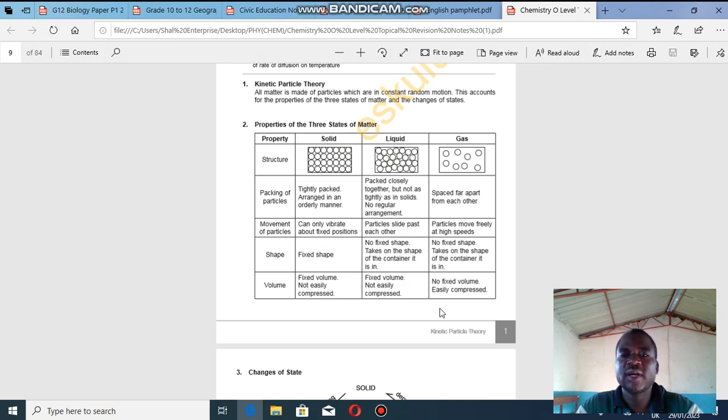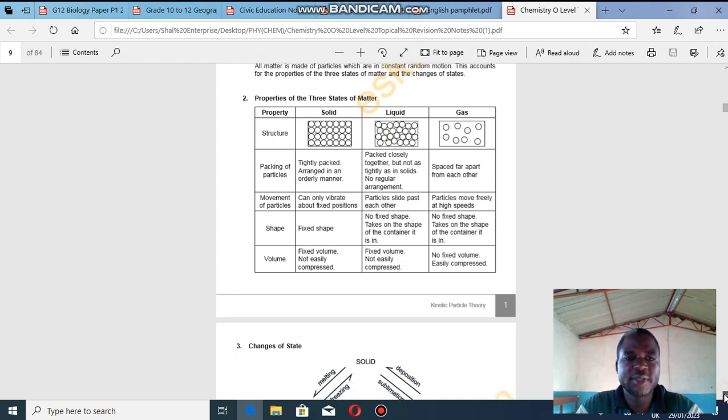Then gases have no fixed volume and are easily compressed. This is the reason why gases are used to inflate car tires, bicycle tubes, balls, and balloons, because they can easily be compressed in one place. So that is what it is.